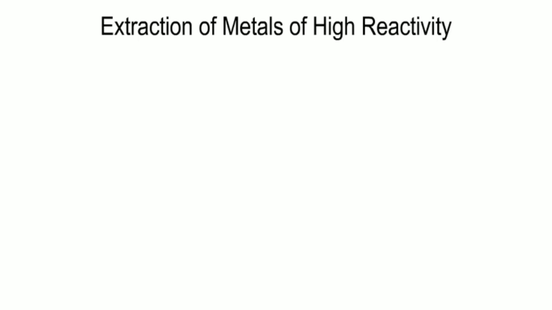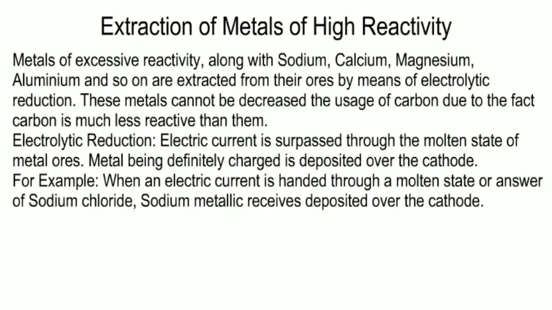Extraction of metals of high reactivity. Metals of high reactivity, such as sodium, calcium, magnesium, aluminium, and so on, are extracted from their ores by means of electrolytic reduction. These metals cannot be reduced using carbon, because carbon is less reactive than them. Electrolytic reduction. Electric current is passed through the molten state of metal ores. Metal, being positively charged, is deposited over the cathode. For example, when an electric current is passed through a molten state or solution of sodium chloride, sodium metal gets deposited over the cathode.